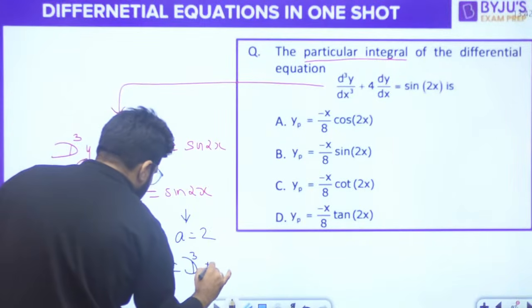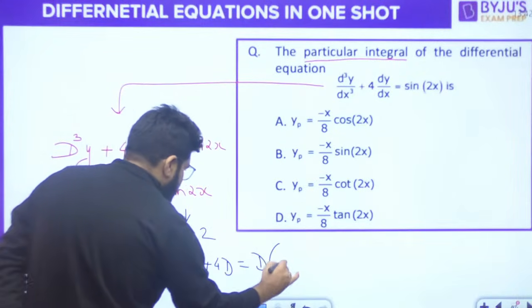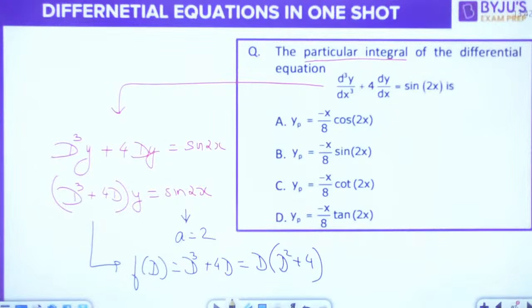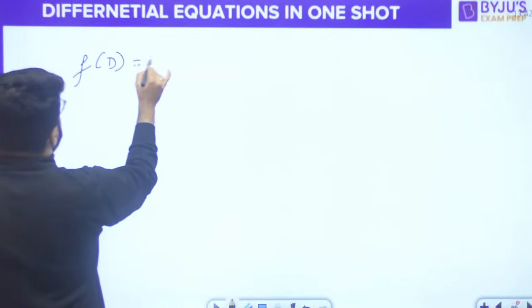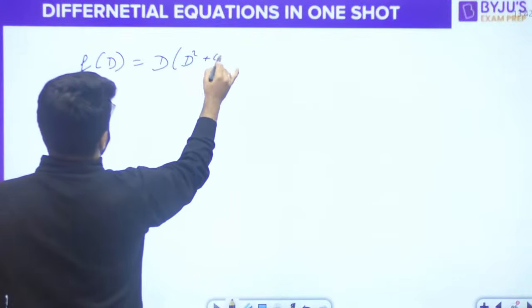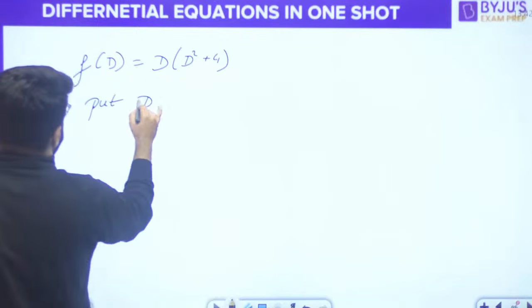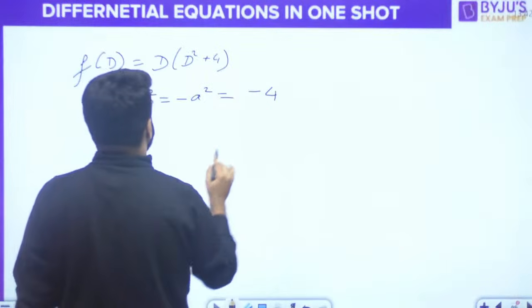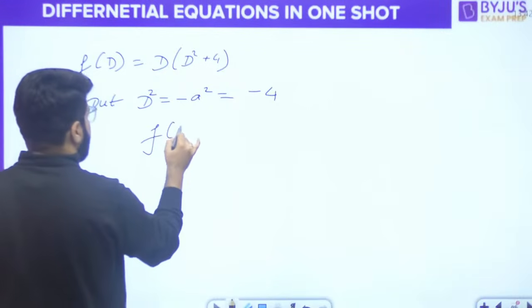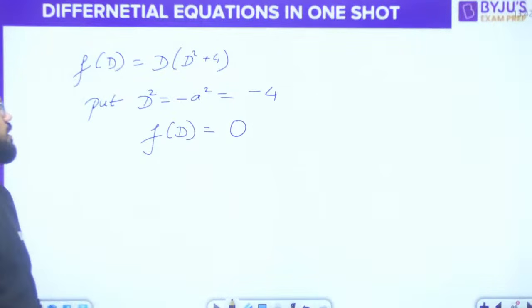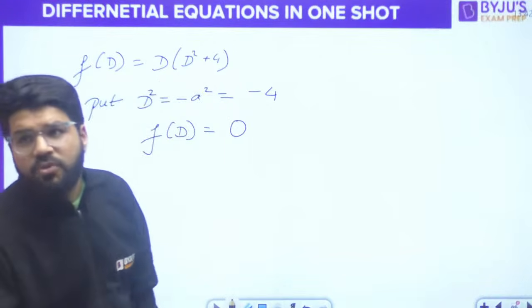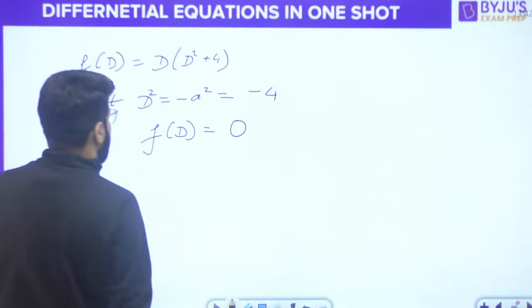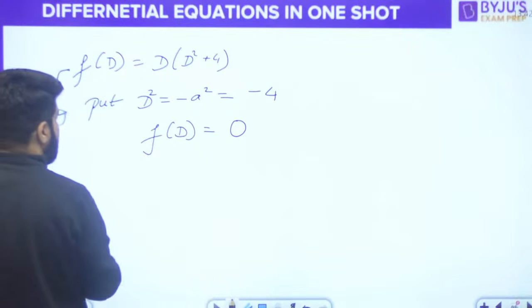f(D) is D cube plus 4D, and in this I can take D common first of all, so I am left with D square plus 4. Now see what happens here. I have f(D) which is D into D square plus 4, and the substitution is putting D square equal to minus a square. The value of a is 2, so this is minus 4, and after putting this, the value of f(D) is going to be 0. D square is minus 4, so minus 4 plus 4 cancels, that is equal to 0. So f(D) became 0, sir. Now if f(D) is 0, what will we do? We will have to differentiate this.